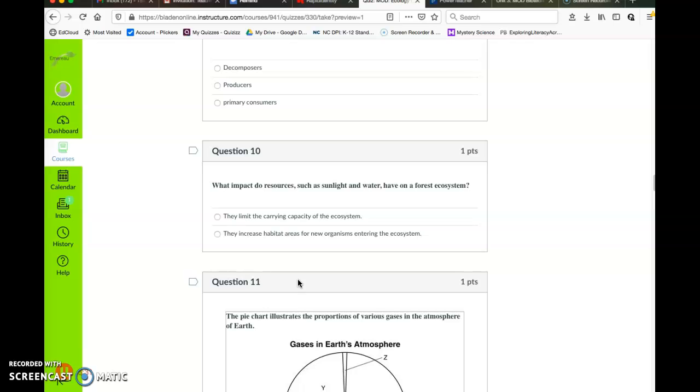Question 10. What impact do resources such as sunlight and water have in a forest ecosystem? 1. They limit the carrying capacity of the ecosystem. Or 2. They increase habitat areas for new organisms entering the ecosystem.